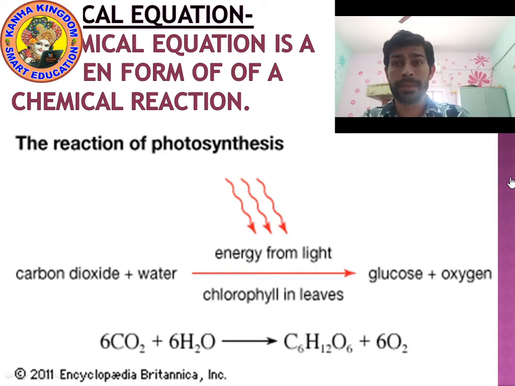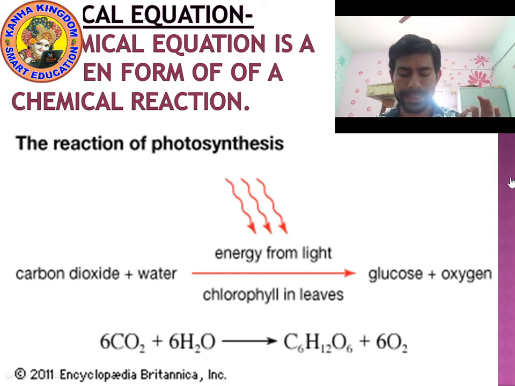When carbon dioxide and water are absorbed by plants in the presence of sunlight, sunlight gives energy. Chlorophyll is present in leaves. With the help of chlorophyll, sunlight is absorbed, then glucose and oxygen are formed.